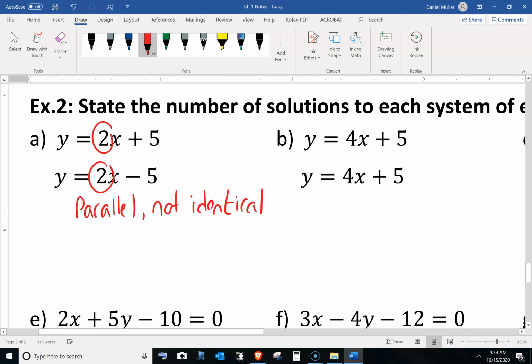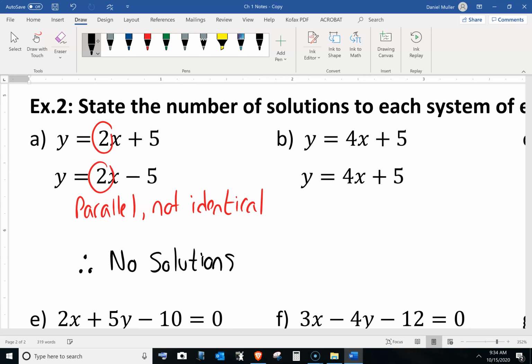So if it's parallel but not identical, then what do you know about parallel lines? Well, parallel lines never cross, so there's no solutions. So we took a look at the slopes, and we found that they were parallel, but the whole thing was not identical, so we could say there's no solutions.